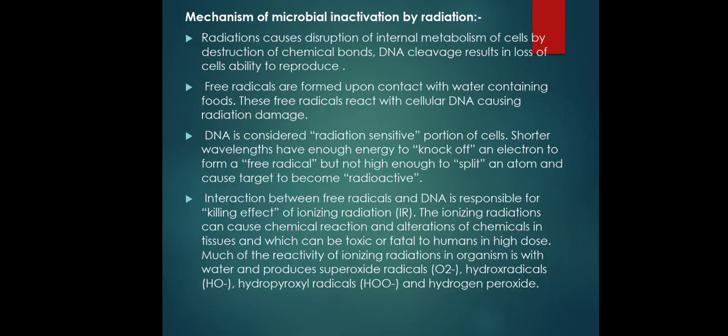The mechanism of microbial inactivation by the radiation method. For the mechanism, we have to see that radiation causes disruption in the internal metabolism of the cell by breaking chemical bonds in DNA, resulting in the loss of the cell's ability to reproduce.